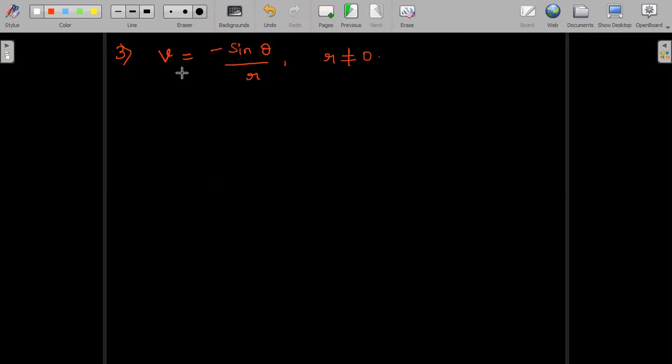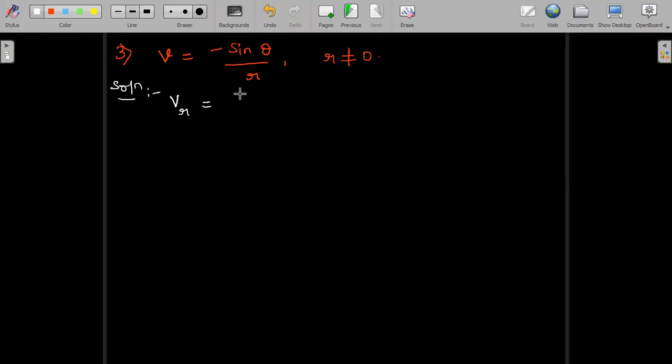Once we have proved v is harmonic, we need to find its harmonic conjugate u, followed by the analytic function f of z. So we'll prove one by one. Firstly, to prove that v is harmonic, we need to find the partial derivatives v_r, v_rr, v_theta, v_theta theta. So let us find the partial derivatives one by one.